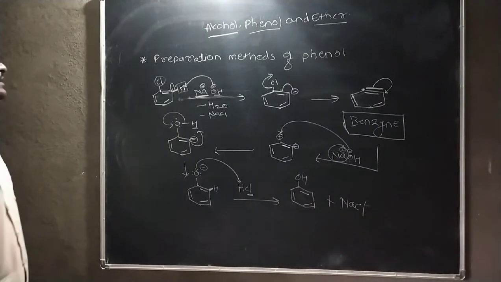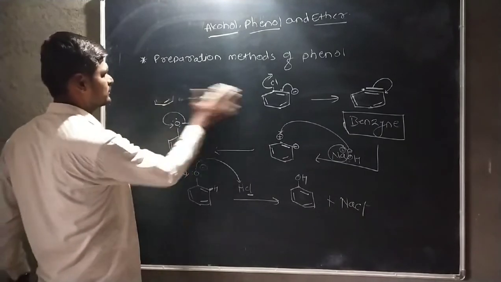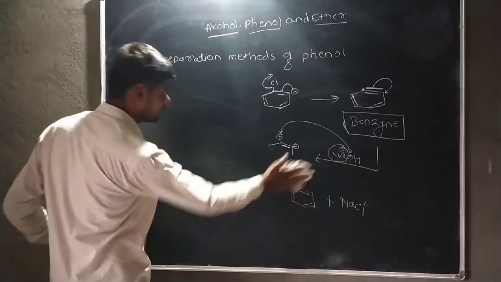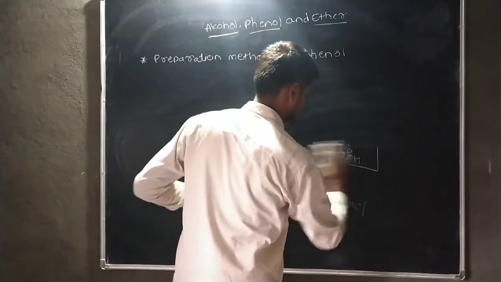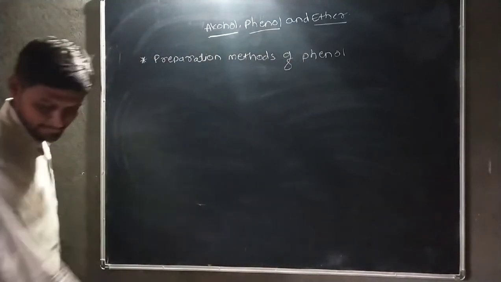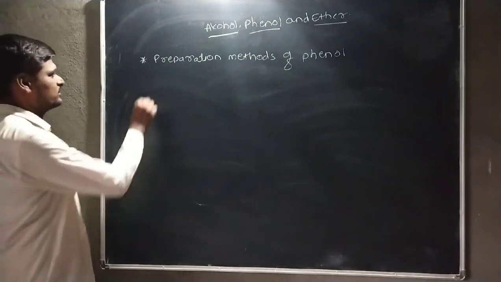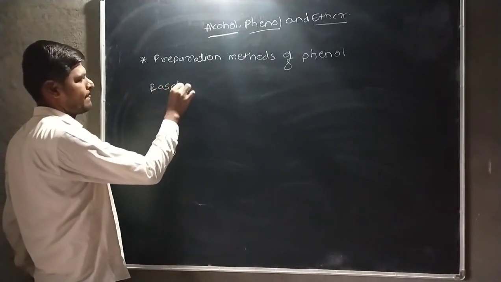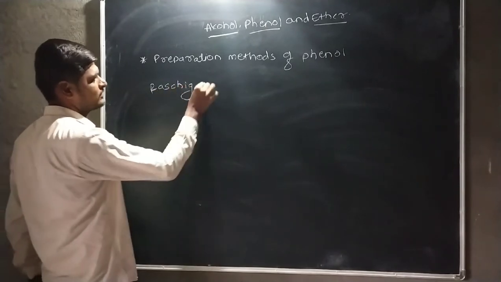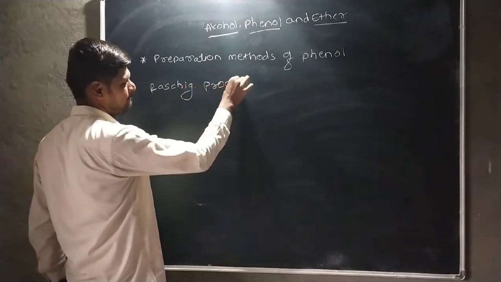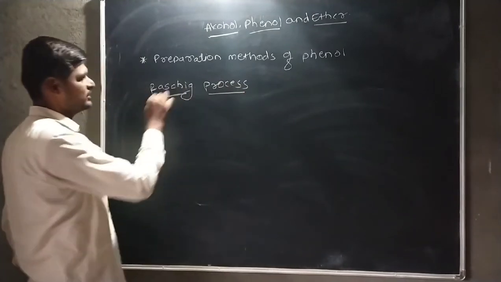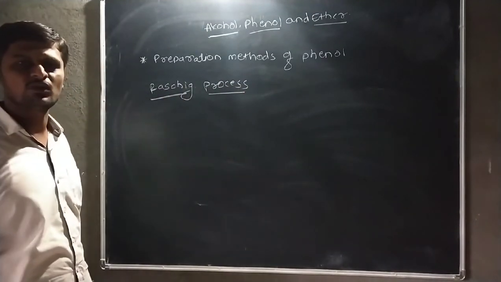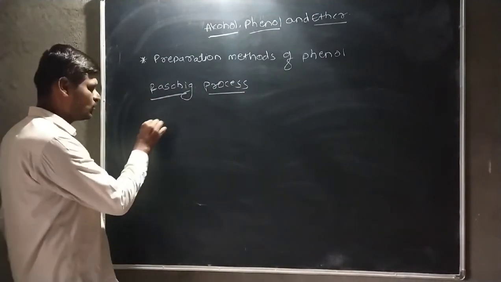Then the next preparation method is the Raschig process. By using this process, we also convert chlorobenzene to phenol.